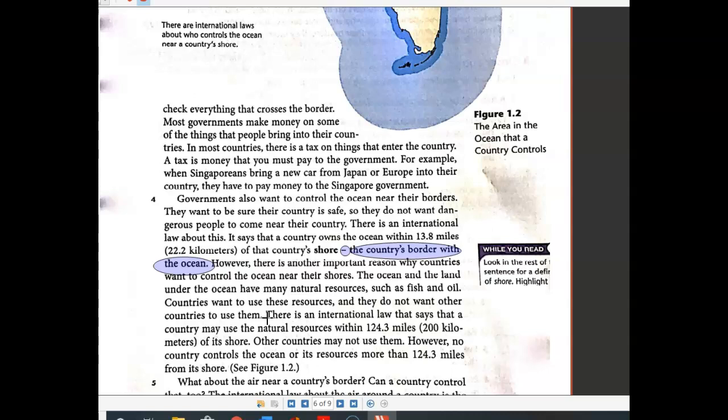There is an international law that says that a country may use the natural resources within 124.3 miles, 200 kilometers of its shore. Other countries may not use them. However, no country controls the ocean or its resources more than 124.3 miles from its shore.